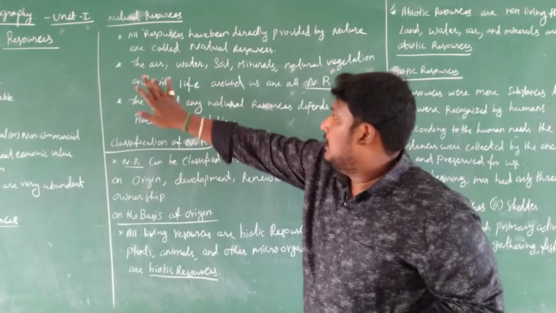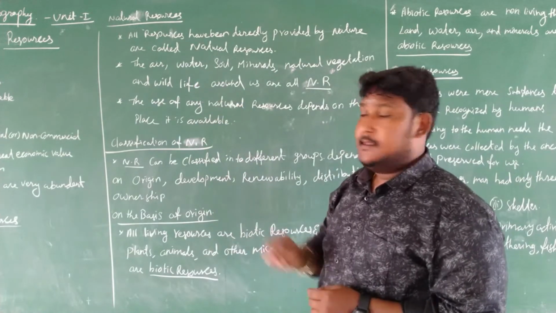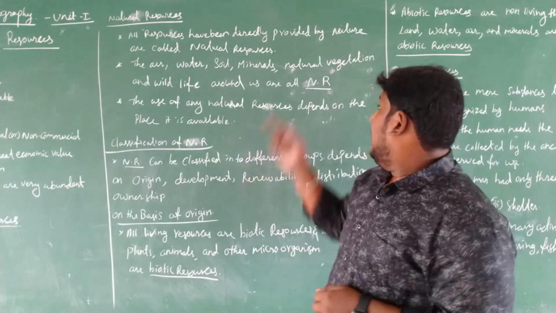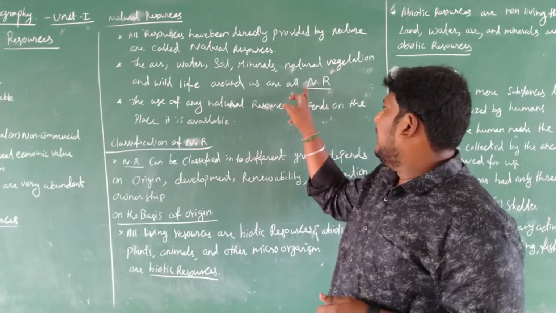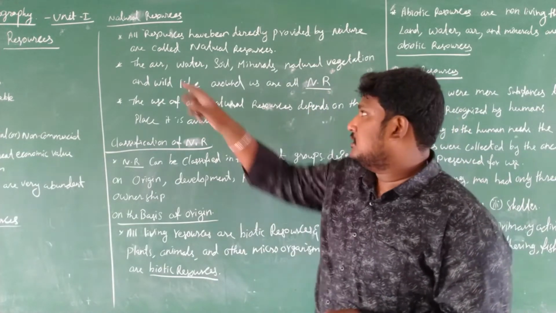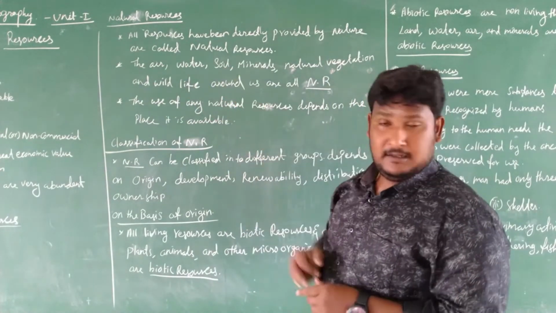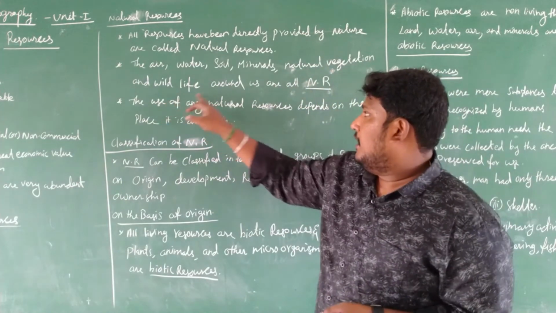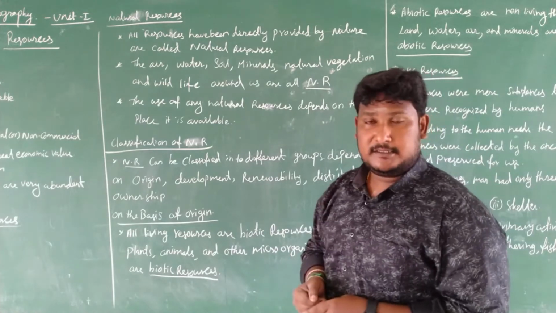For example, air, water, soil, minerals, natural vegetation and wildlife around us are called natural resources.